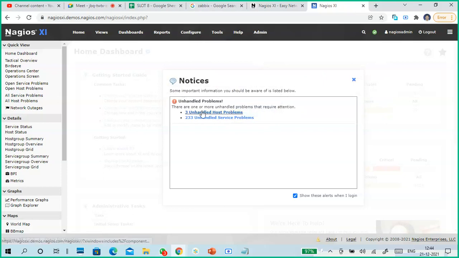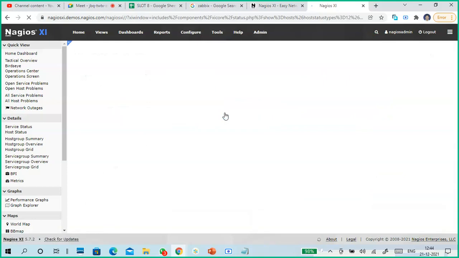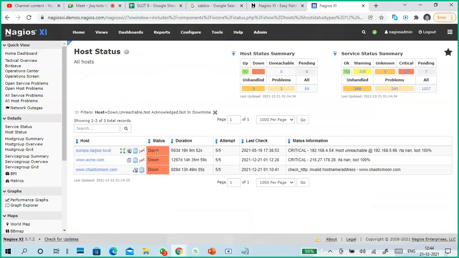Handled problems: three unhandled host problems, 230 handled service problems, and unhandled service problems. So I got so many problems here. Three host problems, we'll see first. So here it is. It is showing red in color. Something is a problem with this host.